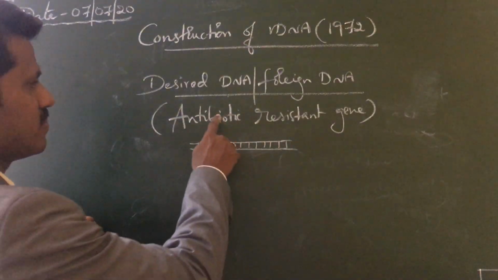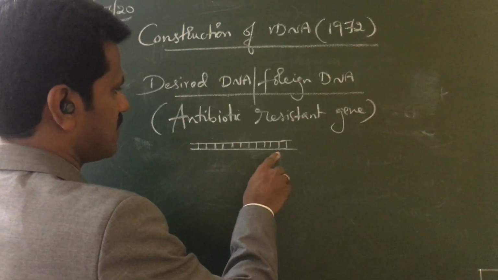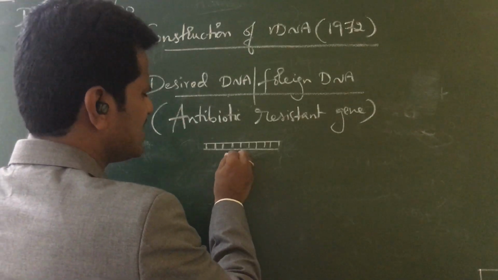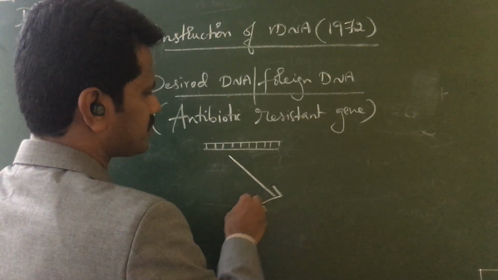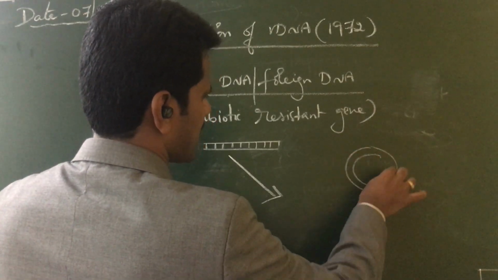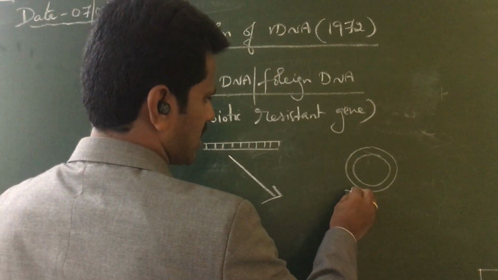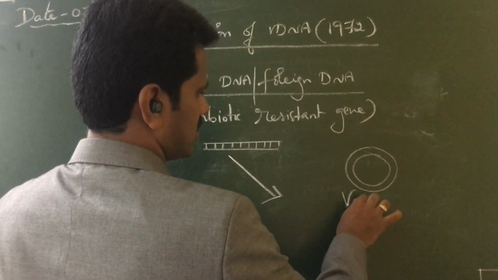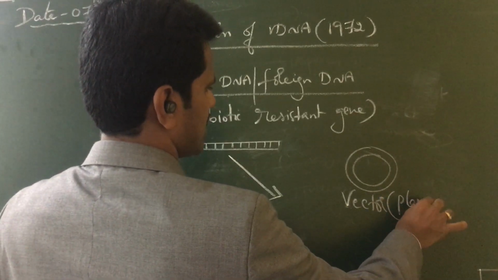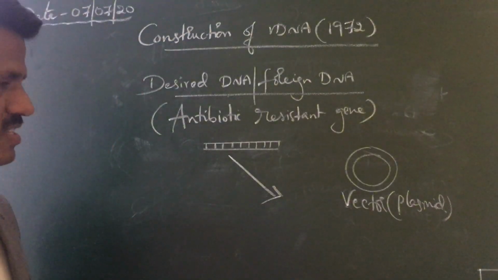So they took an antibiotic resistant gene from a plasmid, and that gene they inserted into the plasmid vector. So this is a vector. For the first time, the vector they took is a plasmid.